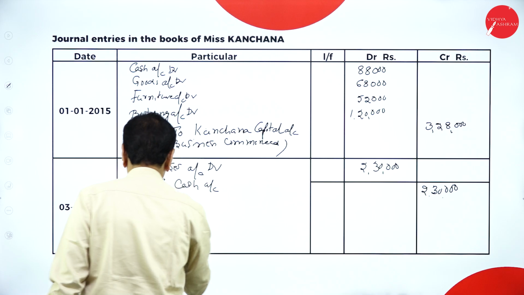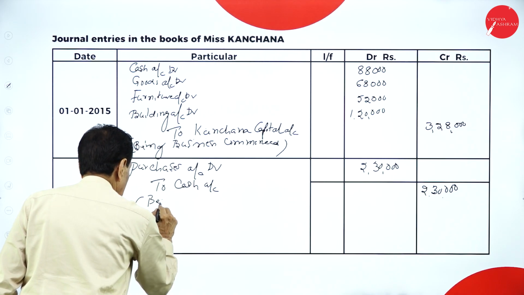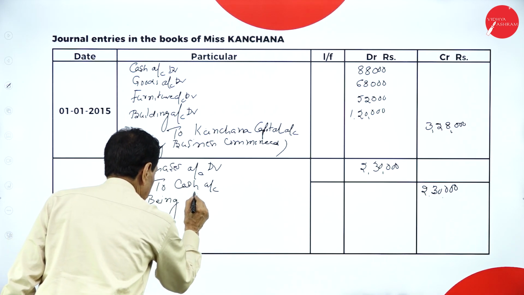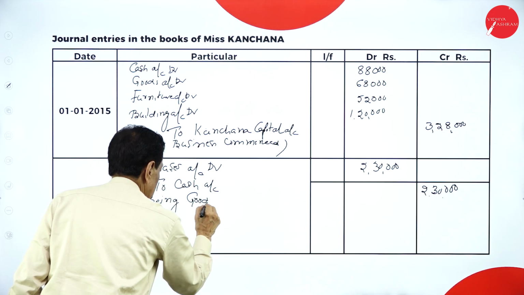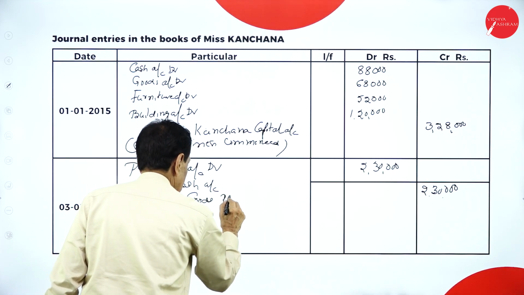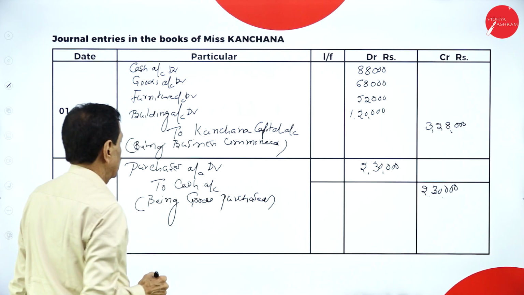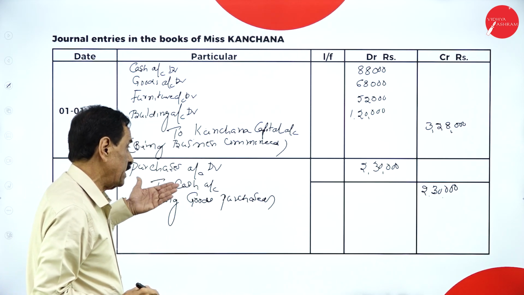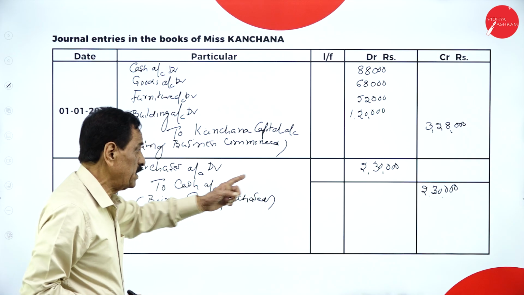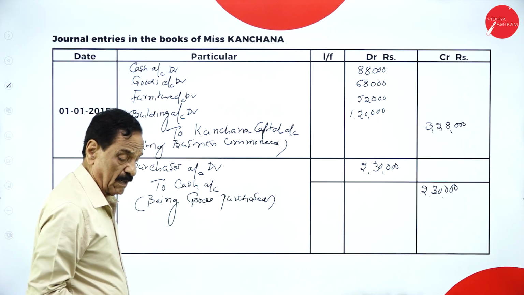Being goods purchased. So we purchase the goods and pay the cash. What's the entry? Purchases account debtor to cash account.